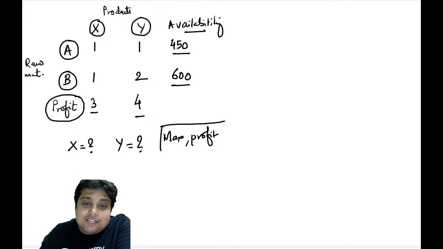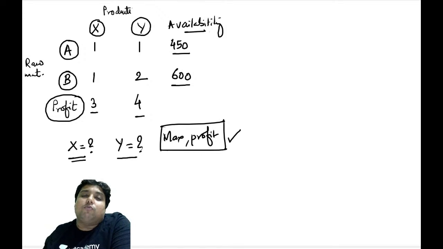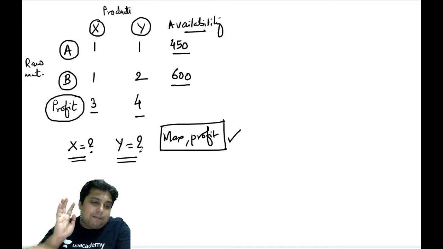Remember guys, in this situation the objective for the company is to make maximum profit. But in order to make maximum profit, the company will have to decide how much X and how much Y it should produce. I hope you all are getting my point. So this is our problem.